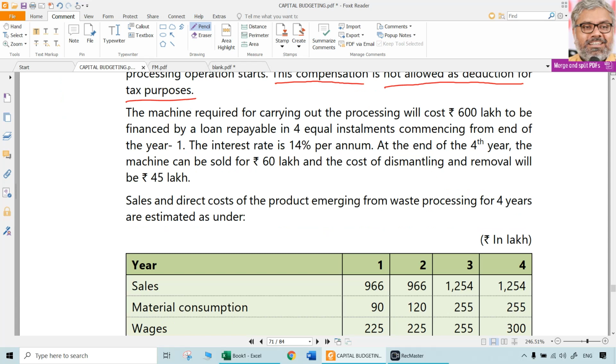The machine required for carrying out the processing will cost 600 lakhs rupees, to be financed by a loan repayable in 4 equal installments commencing from the end of year 1. The interest rate is 14% per annum, and at the end of the 4th year, the machine can be sold for 60 lakhs rupees. Cost of dismantling and removal will be 45 lakhs rupees. So scrap value effectively will be how much? You can sell it at 60 lakhs, but dismantling and removal itself is costing 45 lakhs, which means effectively you are getting an inflow of only 15 lakhs. When is that? At the end of the 4th year, that is the life of the project.